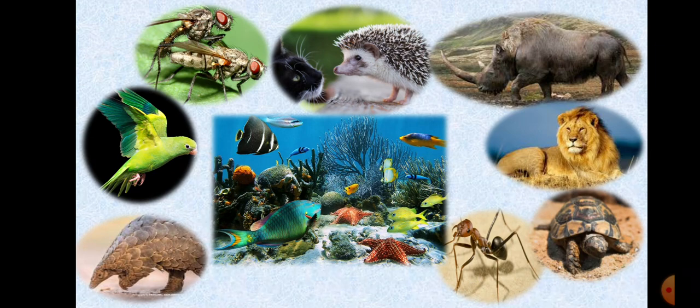So it would be very easy to study such a vast variety of animals, yes or no? Yes. So, in this lesson, we are going to study the huge diversity of animals under whatever groups they are being included. So let's proceed now.